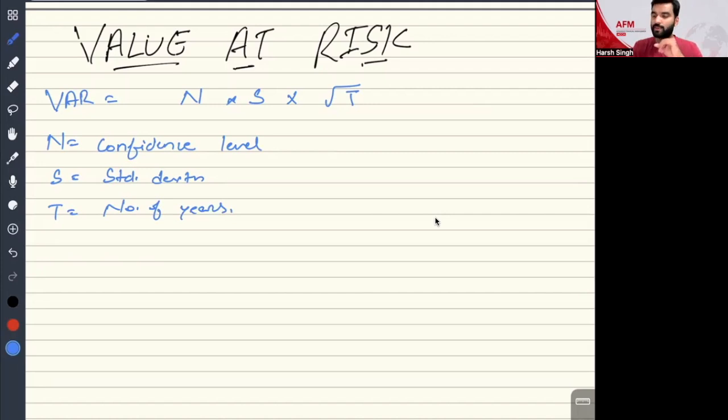Now, guys, always remember in the exam, generally they will give you two confidence levels, either 95% or 99%. Whenever they give you 95%, you have to use the standard deviation factor of 1.645.